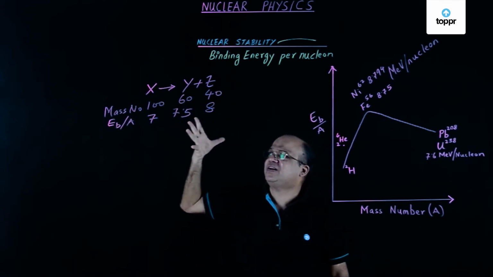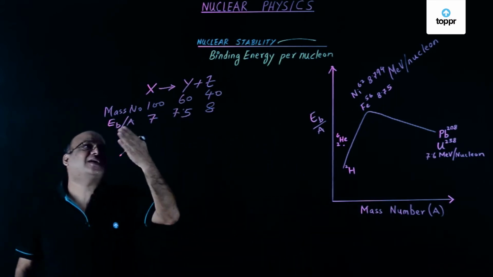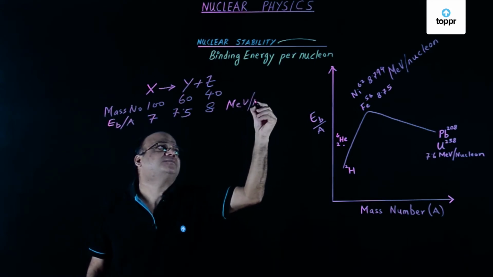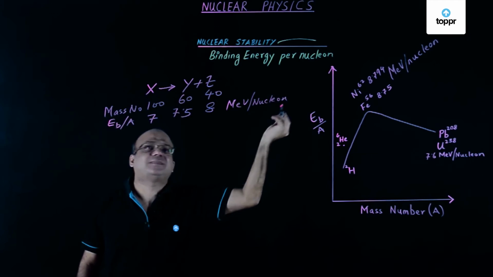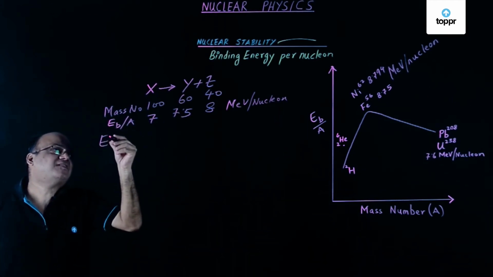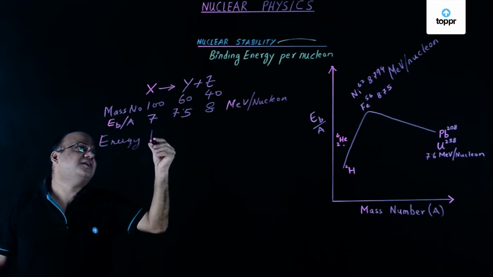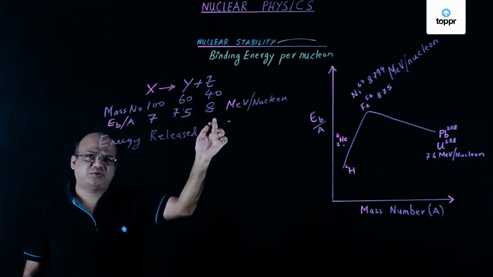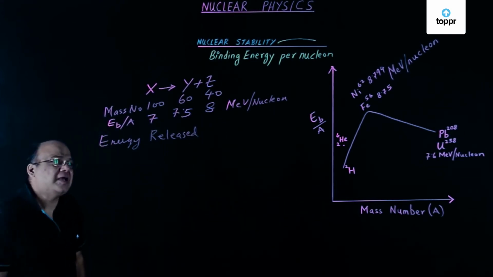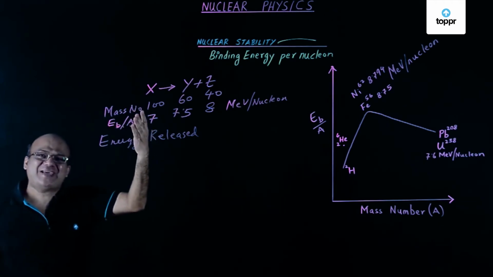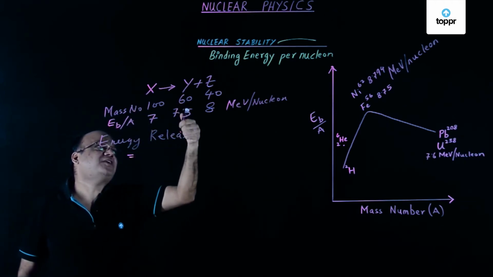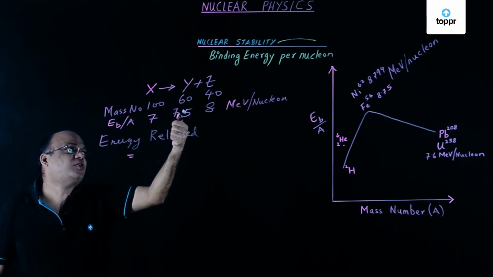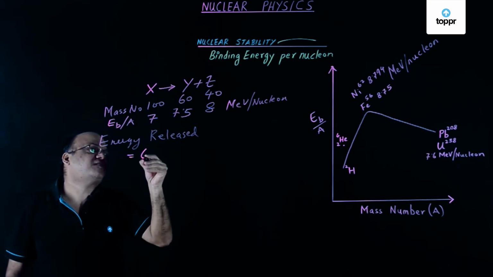Question is, what is the energy released? This binding energy per nucleon is in MeV per nucleon. So, how to find out the energy released in this nuclear reaction? Energy released will be total binding energy of products minus binding energy of reactants. So the product Y has 60 nucleons, and the binding energy per nucleon is 7.5. So 60 into 7.5.